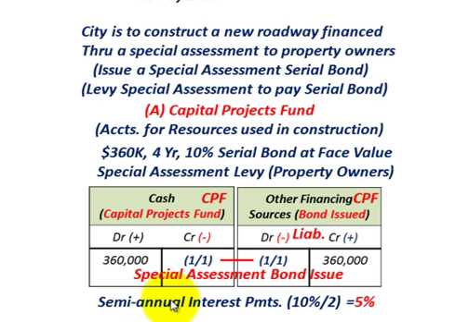Now we're also going to have semi-annual interest payments that I'm showing here at 10% annually divided by 2, so we have 5% interest payments semi-annually. So that's what we have to do in our capital projects fund.